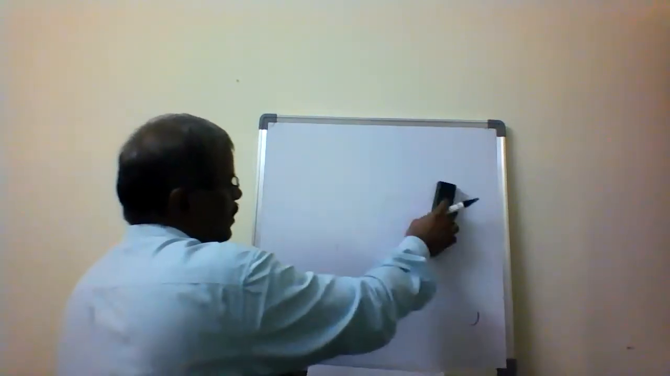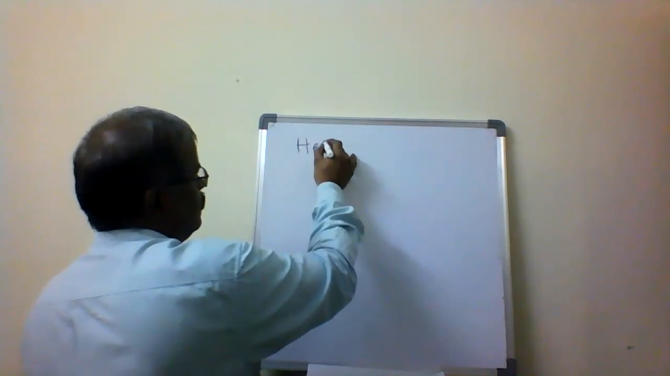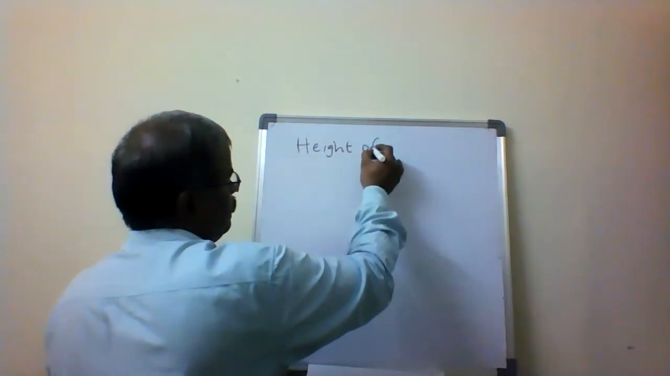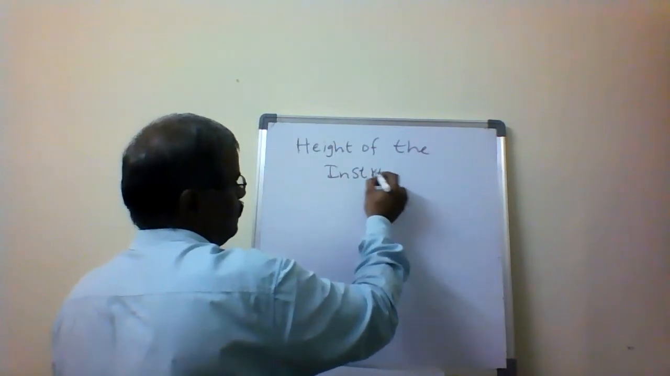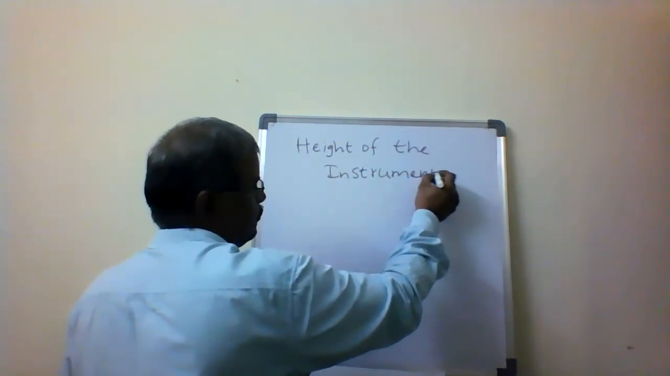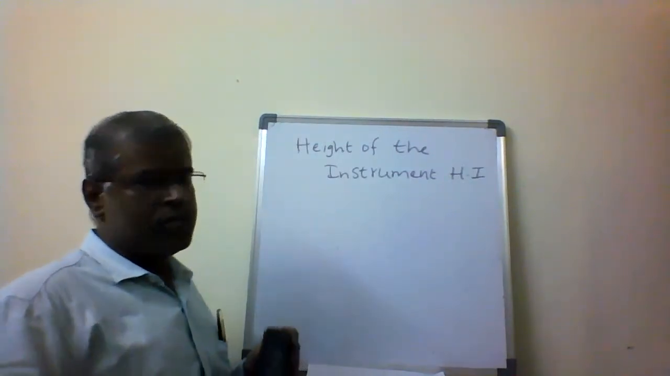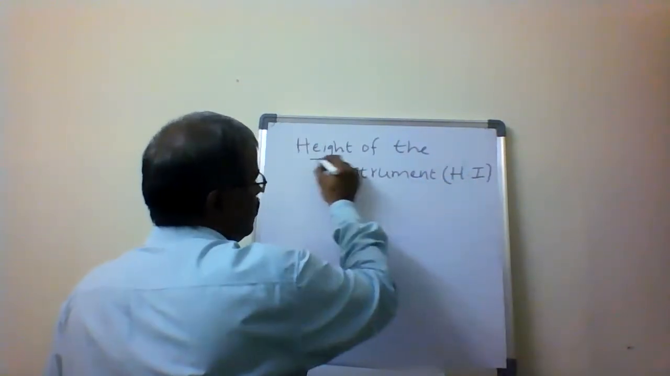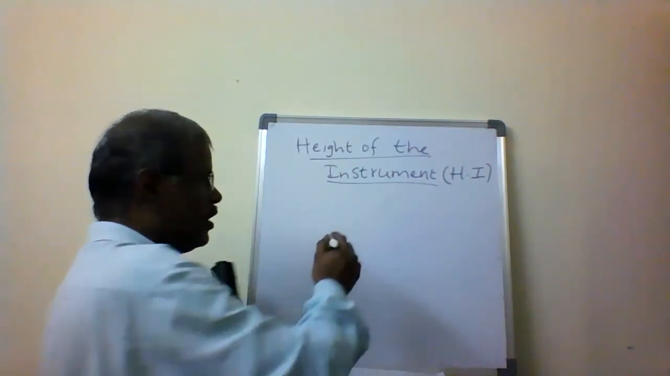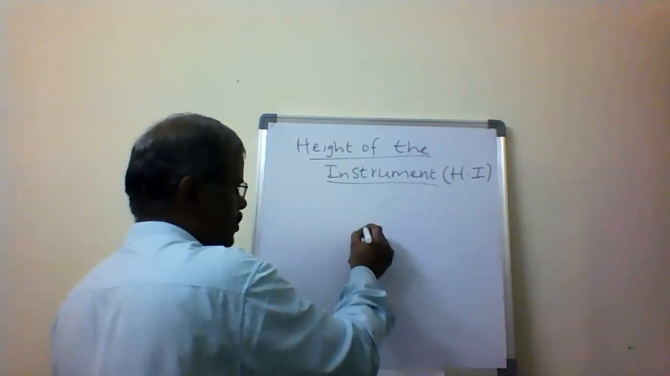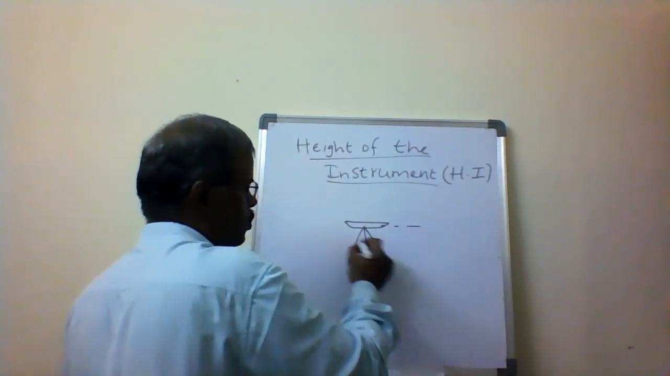The next one is called the height of the instrument. This is represented by HI. Height of the instrument is represented by HI. Here, in most cases we consider the height of the instrument to be the height at which the instrument is placed. But this is not the height of the instrument.